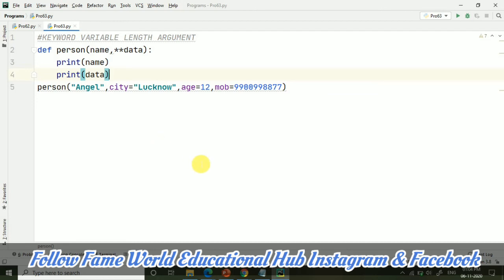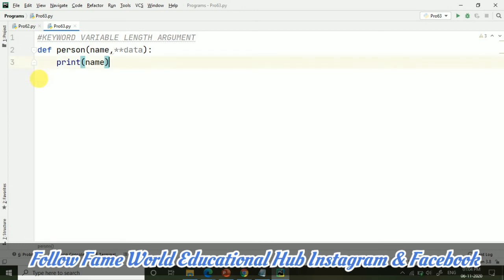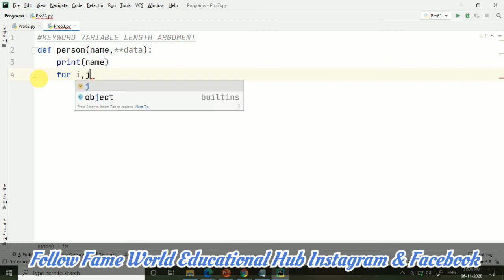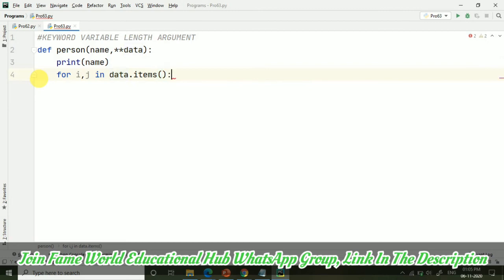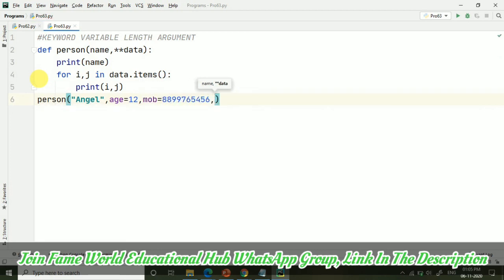I'm just removing this, and for that I'm taking a loop: for i, j in data.items(). Here I'm taking print i, j. Let's do this, and I'm just passing some values to person. Here name I have taken, and let's take age equals 12, mobile number equals this, and city equals say Lucknow. Okay, let's try what the output will be now.